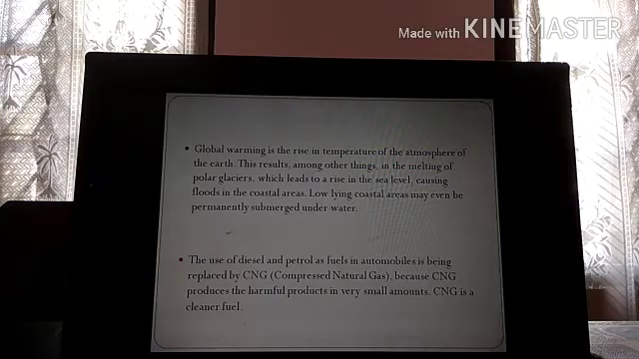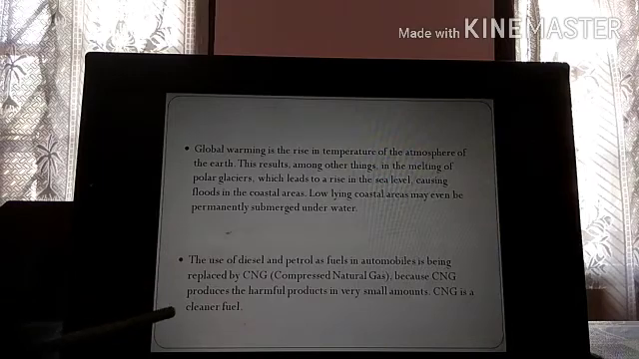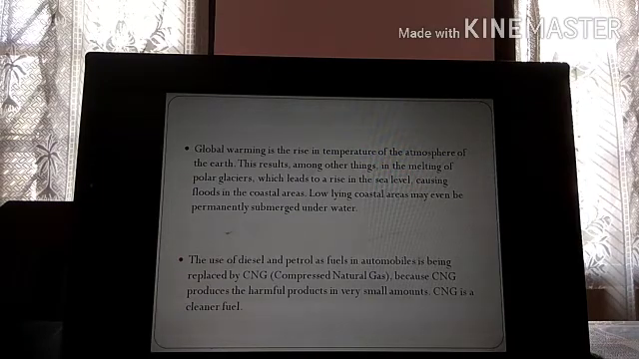But we are not going for CNG now. We are still on petrol and diesel. So if we opt for CNG, then definitely in our city also pollution levels will decrease. CNG produces harmful products in very small amounts. It is a cleaner fuel. I am not saying that CNG is not at all polluting. It is polluting, but very less compared to petrol and diesel. So it is a much cleaner fuel. So we should try and replace petrol and diesel with CNG for a better and a clean environment. So that's all for today.